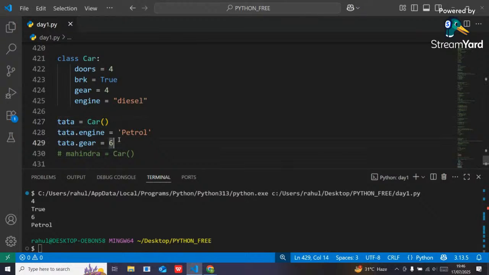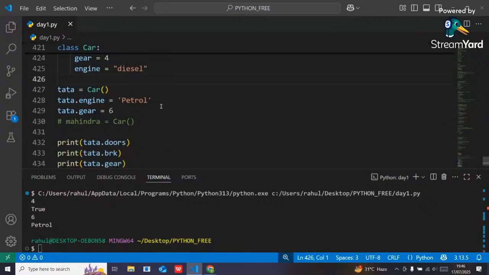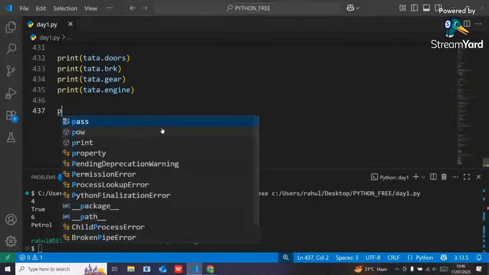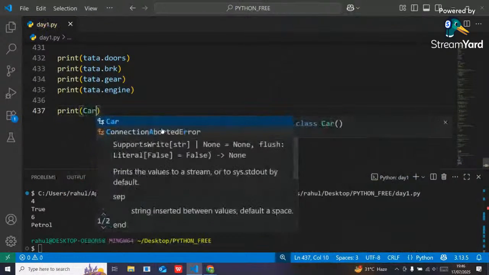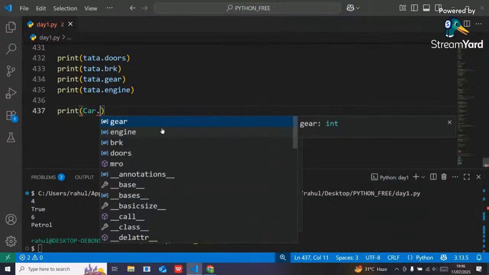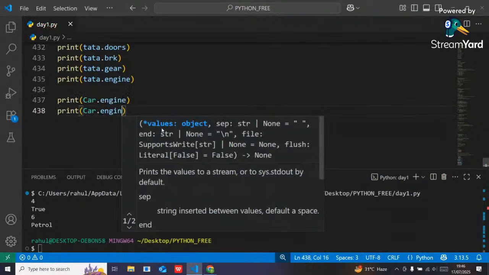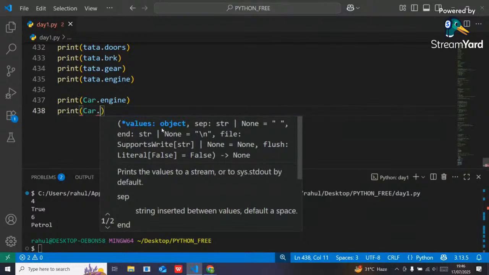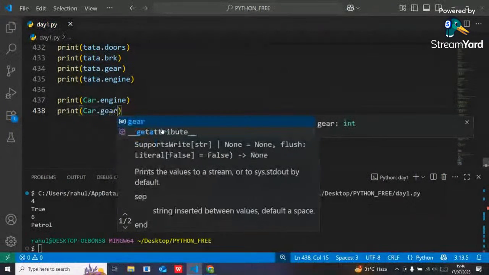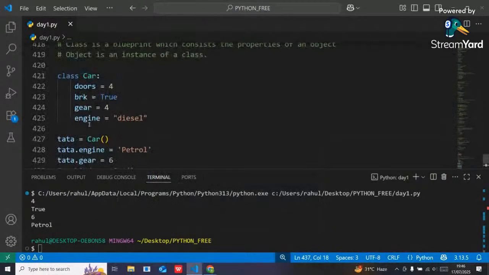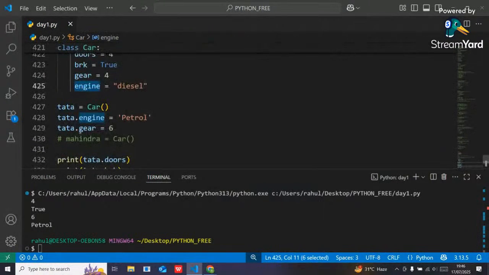But see guys, here I have just modified the properties of that Tata, but no properties have been changed for the car. Let me show you. Suppose I want to print the properties of that car, like engine and gear. Initially the car's engine was diesel, but here I have changed the engine type for Tata into petrol, right?